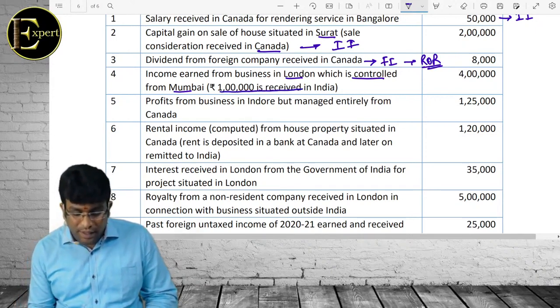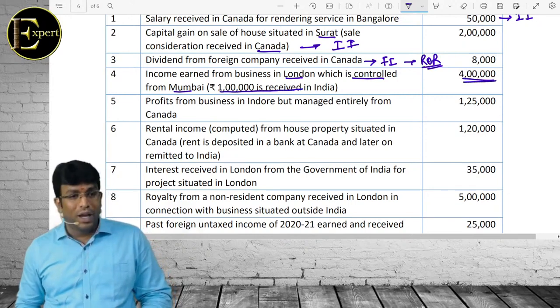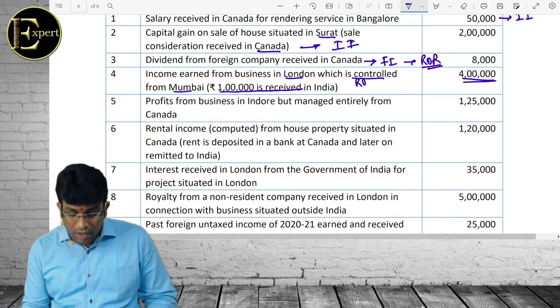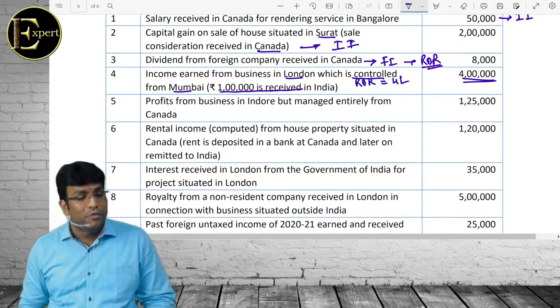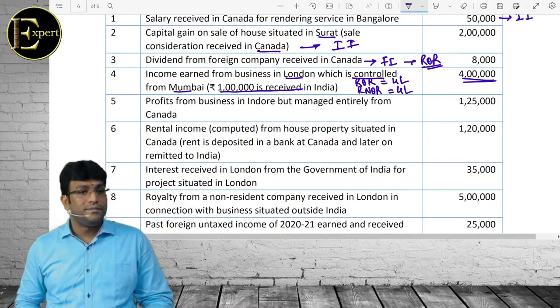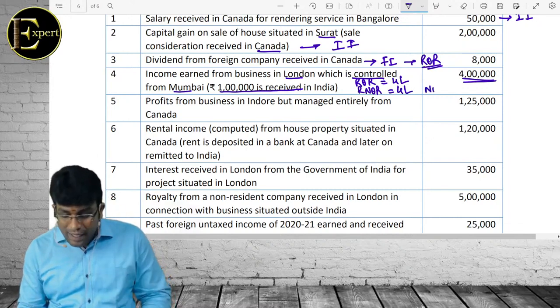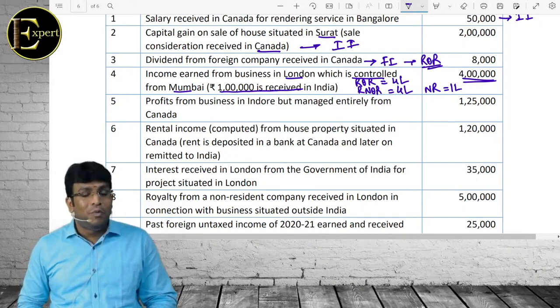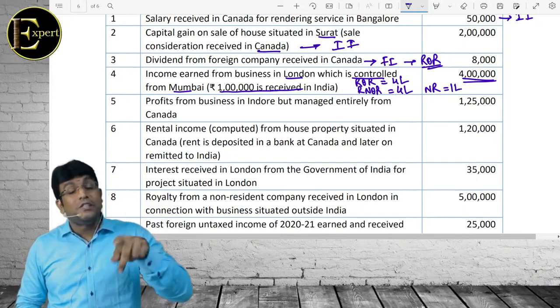1 lakh is received in India. Total figure is 4 lakh. What will happen for ROR, RNOR, NR? For ROR, we will tax 4 lakh. Correct? RNOR, we will tax 4 lakh. Correct? NR, we will tax 1 lakh, because 1 lakh is received in India. 1 lakh is Indian income, 3 lakhs is foreign income.